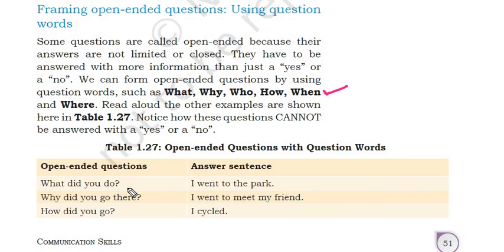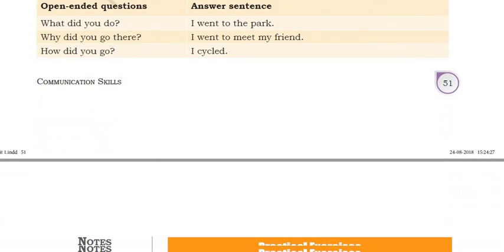So, what did you do? I went to the park. Why did you go there? I went to meet my friend. How did you go? I cycled. Like this is an open-ended question and answer, right? So the answer is not limited to yes or no, so that's why it is open-ended.